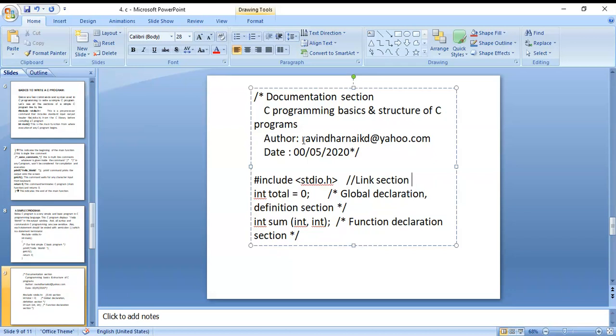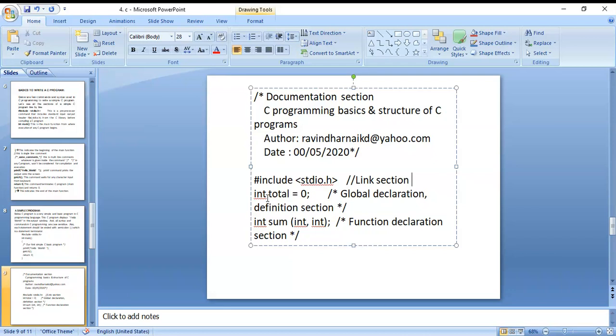Next, in C programming, the documentation section only documents what the C program is, the structure of the program, the author name, and the date. Next is the linking section. In the linking section you can mention header files such as stdio.h, conio.h, string.h for string related functions, and math.h for mathematical functions, inside an include.